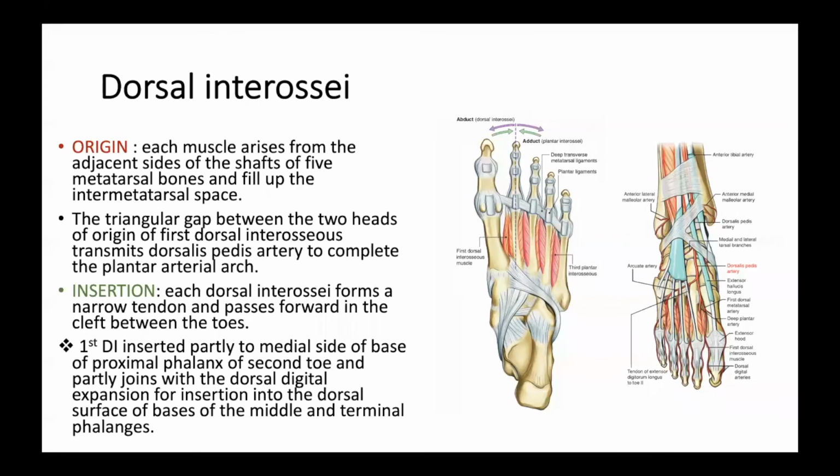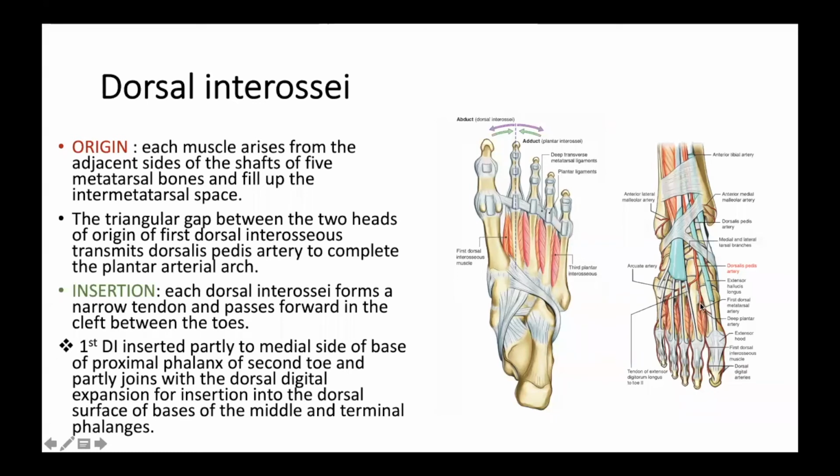Now, what about the other spaces? You have other spaces here also. The space is present at the second dorsal interosseous, third dorsal interosseous, and fourth dorsal interosseous. Yes or no? Yes, sir. So all these spaces allow the transmission of the perforating arteries. What arteries? Perforating arteries. You can see this is a perforating artery, this is a perforating artery, and this is a perforating artery.